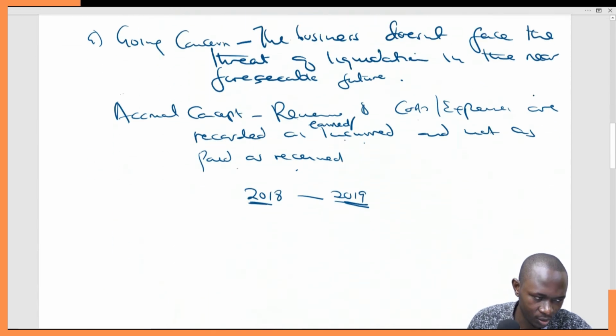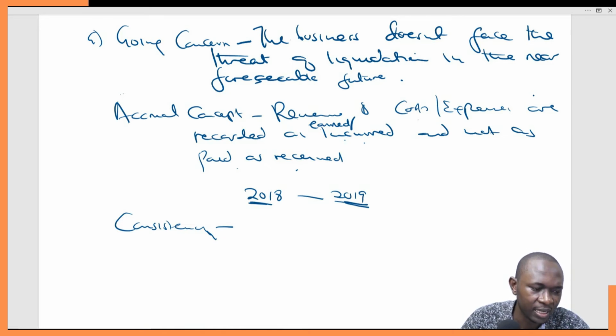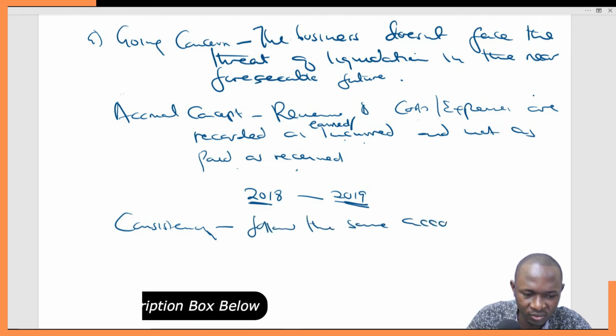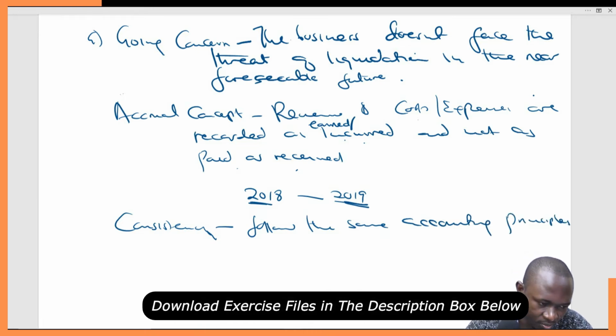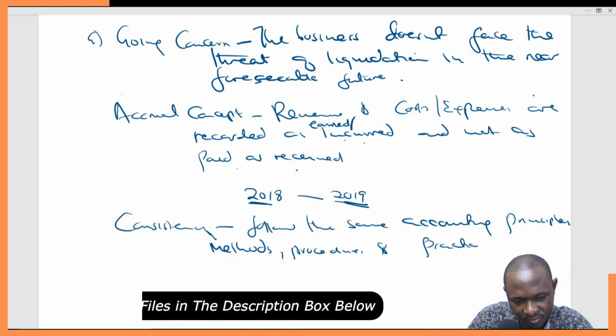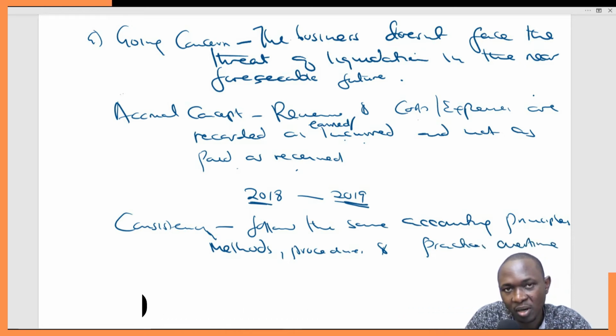So, the next one is consistency. This is also one of the key accounting terms. And consistency simply means that whoever the accountant is, they should follow the same accounting principles, adhere to the same accounting principles, methods, procedures, and practices over time. We should not be saying this year we are doing this, next year we are doing different things, the other year a total different thing.